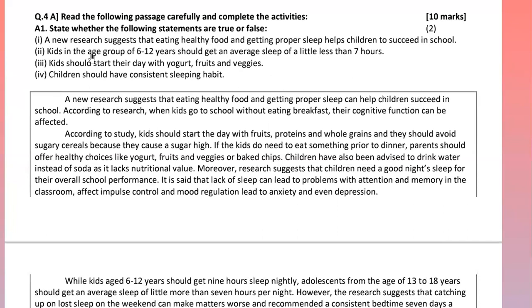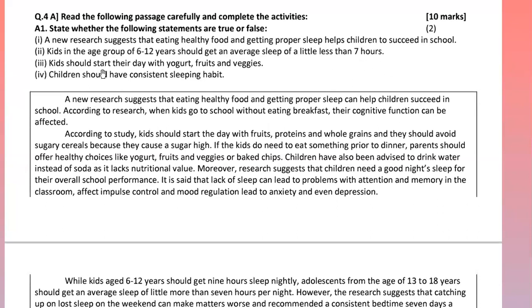Second question, kids in the age group of 6 to 12 years should get an average sleep of a little less than 7 hours. So here the sentence talks about the hours, less than 7 hours. Children who are in the age group of 6 to 12 should get less than 7 hours sleep.